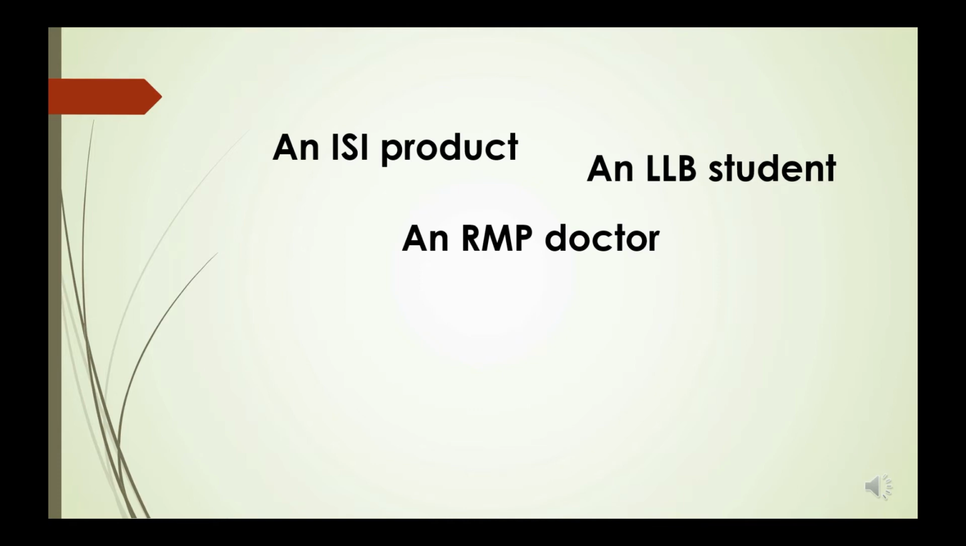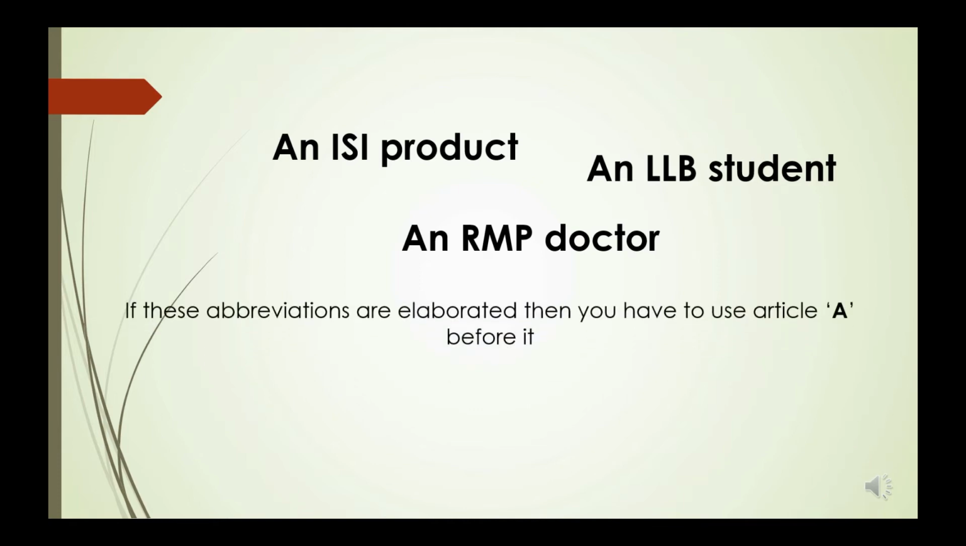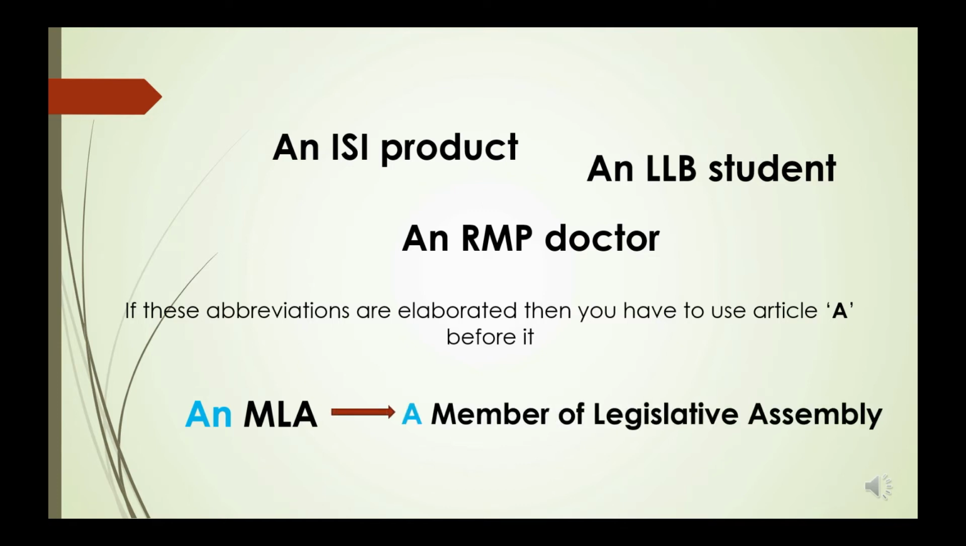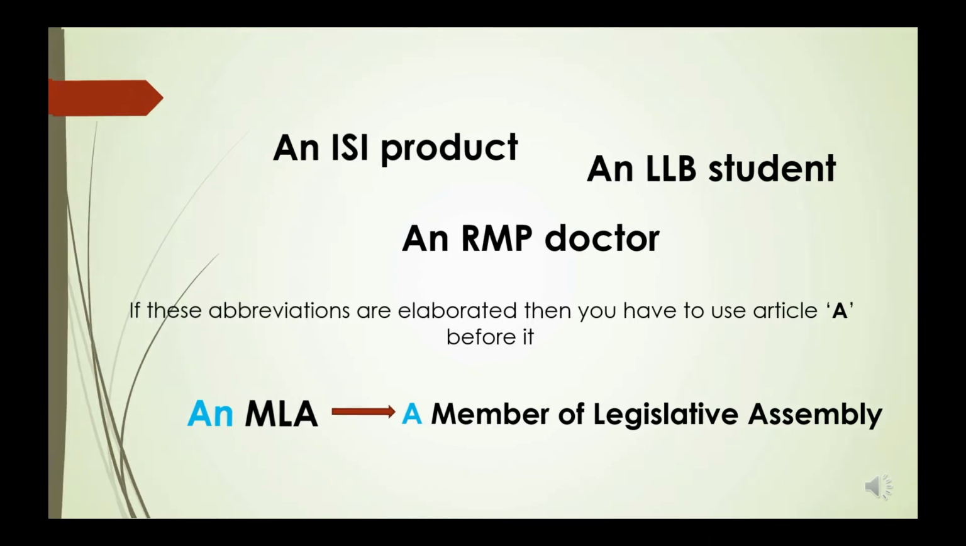But if these abbreviations are elaborated, then you have to use the article a before it. For example, an MLA, whereas a member of Legislative Assembly. When you elaborate the abbreviation MLA, an article a has to be placed before it. A member of Legislative Assembly.